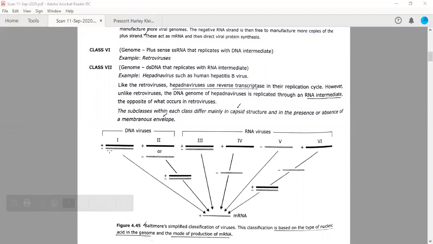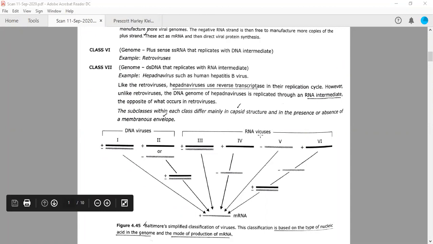So in the first class, there is double-stranded DNA, and it can be directly converted into the mRNA. The coding strand can be converted into the mRNA. The second class DNA viruses generally do not have double-stranded DNA, but they have single-stranded DNA. Now, the single-stranded DNA is first converted into double-stranded DNA, the complementary strand is synthesized inside the host cell. Then the mRNA is synthesized out of it, right?